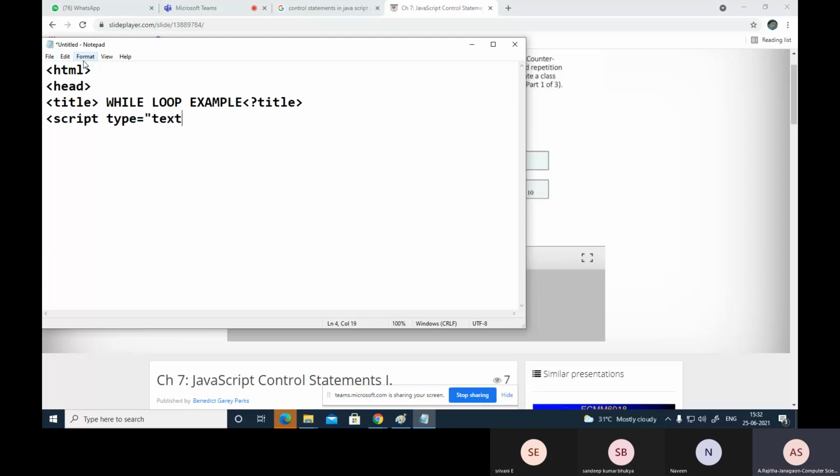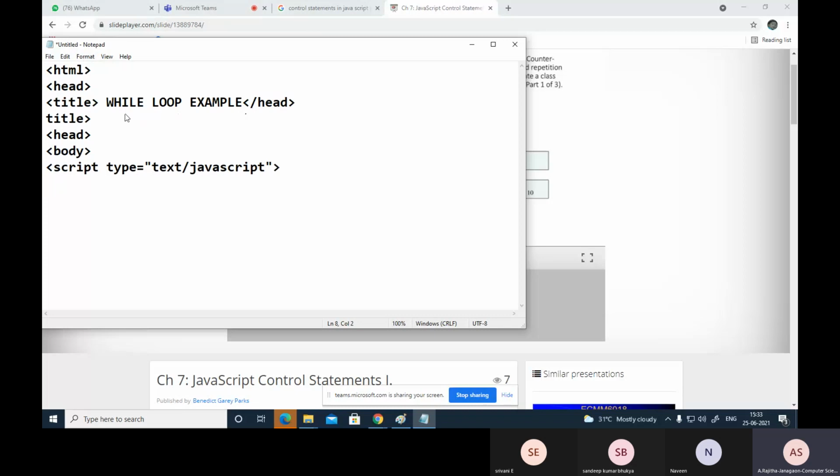To type equal to text JavaScript. Next close this tag and around it.